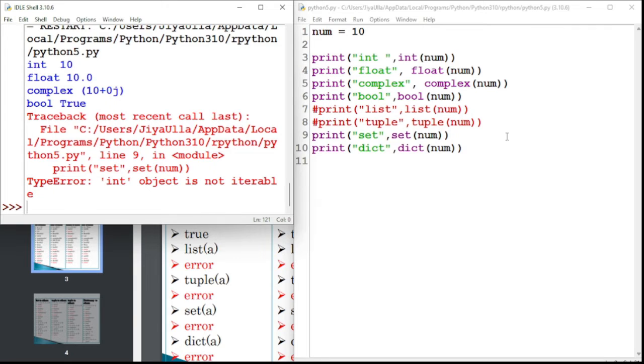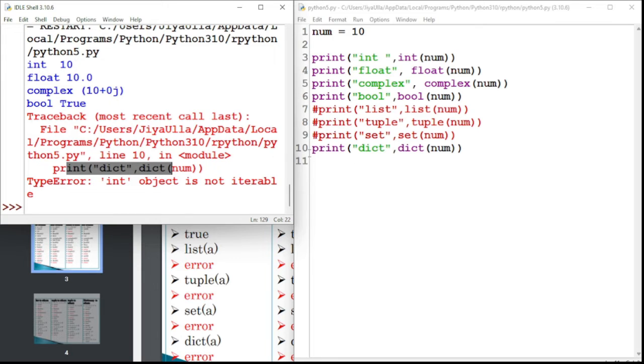To do that, we have to do it explicitly. How to convert, I will say later. And here, set also is not converting. Set number is also not converting. Can we convert that number 10 into a dict? Of course, we won't be able to convert that. Int object is not iterable for dict.